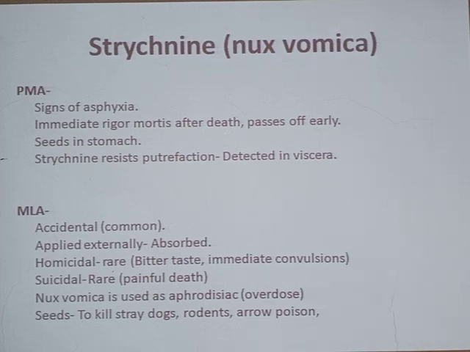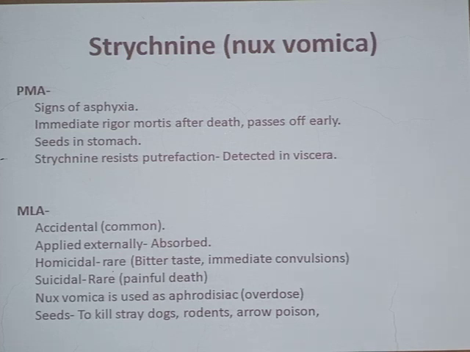The seeds of Nux vomica are used to kill stray dogs, म्हणजे रस्त्यावर फिरणारी भटकी कुत्री, त्यांना मारण्यासाठी बऱ्याच वेळा Nux vomica सीडचा वापर केला जातो. And also rodents and arrow poison. Arrow poisons are also called sui poison. That we'll see in detail in another poison. I will discuss those arrow poisons while discussing Abrus precatorius, the other poison that we will see further. So this is about Nux vomica.